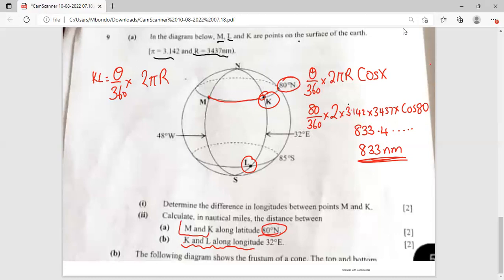What is our theta? We need to add 80 plus 85, which gives 165. So 165 divided by 360 multiplied by 2 multiplied by pi multiplied by 3437. We just punch this on our calculator, then we see what our answer is.